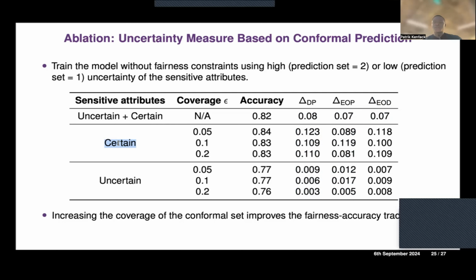But if we only use samples with low uncertainty of the sensitive attribute to train the model without fairness constraints, we see that the accuracy can get better while the fairness gets worse. But if we only use the samples with high uncertainty of the sensitive attribute, meaning prediction sets equal to 2, then we see that fairness gets better at the cost of accuracy.